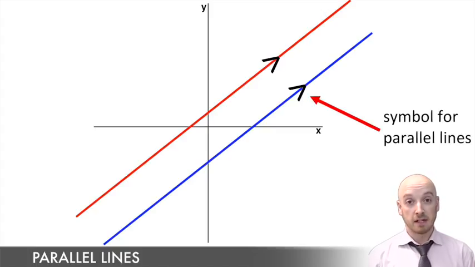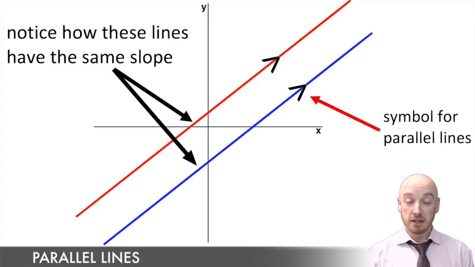Now in our math class, what we care about parallel lines is that they have the exact same slope. And this makes sense if you think of the slope or the steepness of a line. Two lines that run side by side are going to have the exact same steepness, the exact same slope. And two lines that have the exact same slope are going to run through the graph at the exact same angle or steepness, and that means that they're parallel.